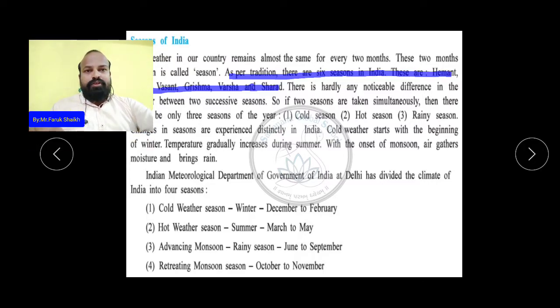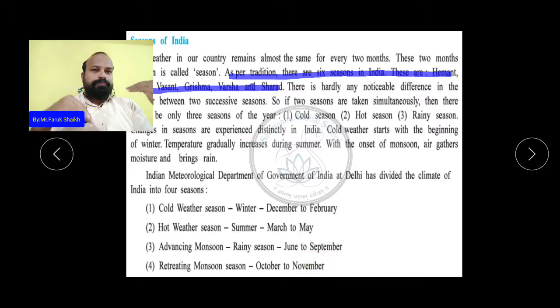Like the cold weather season, winter, December to February. This is the most important thing, you have to keep in mind which months are determined as which seasons. So winter, December to February: December, January, February, 3 months. Then hot weather season, summer, March to May: March, April, and May. Then advancing monsoon, the rainy season, June to September, and retreating monsoon season, October to November.